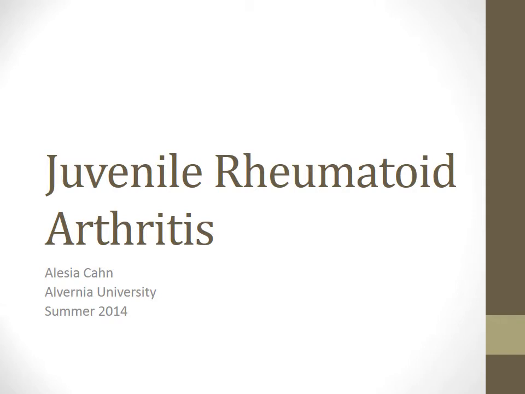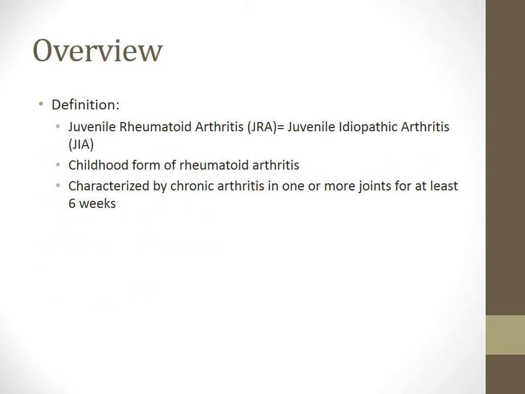Juvenile rheumatoid arthritis. Juvenile rheumatoid arthritis, or JRA, is also known as juvenile idiopathic arthritis, or JIA. Throughout this presentation, I'll be referring to this disease as JIA. JIA is a childhood form of rheumatoid arthritis. It is characterized by chronic arthritis in one or more joints for at least 6 weeks.